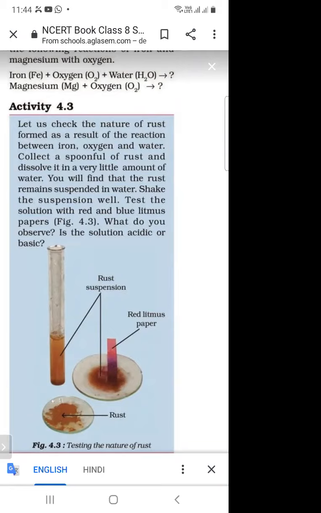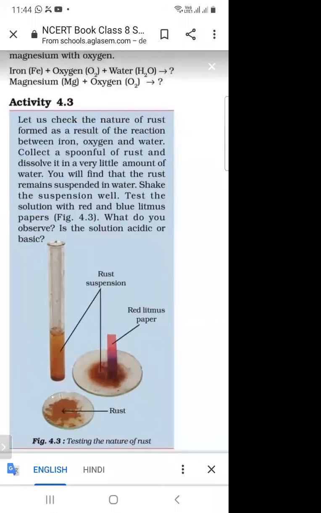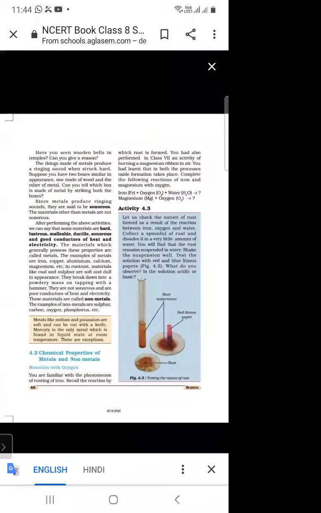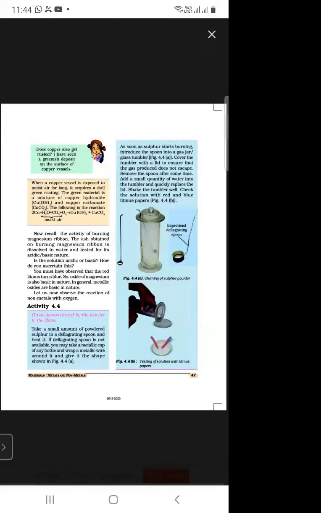So when we check with the help of red and blue litmus paper, we will find whether the solution is acidic or basic. In activity 4.3, we are taking rust in a test tube, then adding some water to it, and testing the solution with red and blue litmus papers. So what is the observation? Is the solution acidic or basic in nature? We will check in this activity.